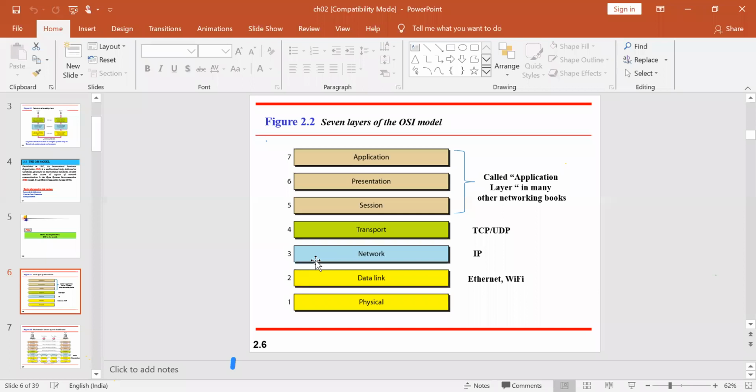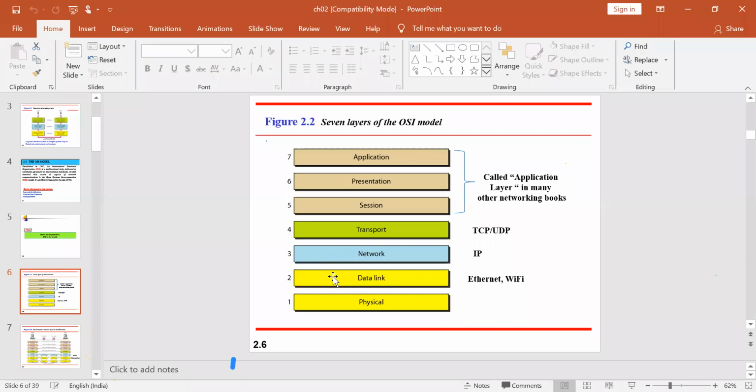Example is your USN. Now you are a student of JNNC, so that's why you have been given one particular USN. That is the identification we'll be using. So if you go to some other college for your higher studies, say for example MS or MTech, then if you choose some other college, your USN will be changed. So this is nothing but your addressing. That addressing part will be taken care of with respect to your networking part. That is logical addressing, we'll say.